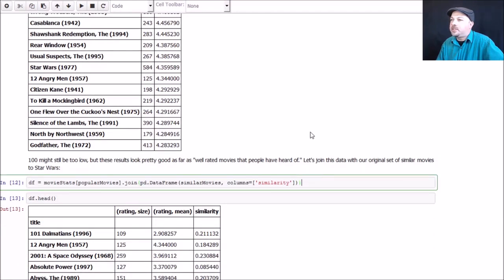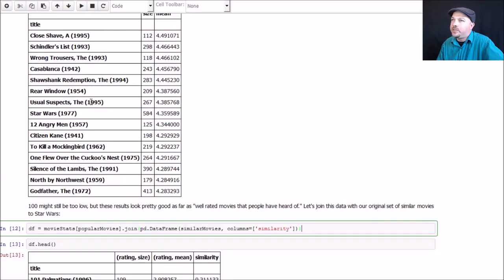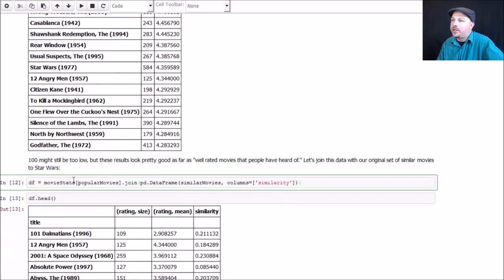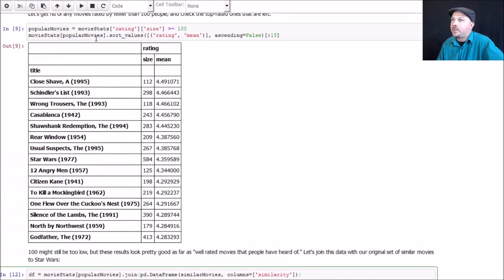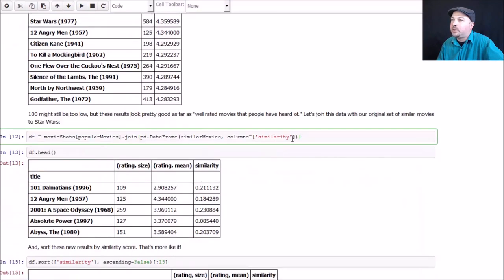So let's go ahead and basically make our new data frame of Star Wars recommendations, movies similar to Star Wars, where we only base it on movies that appear in this new data frame. So we're going to use the join operation to join our original similar movies data frame to this new data frame of only movies that have greater than 100 ratings. Okay, so we're going to create a new data frame based on similar movies where we extract the similarity column, join that with our movie stats data frame, which is our popular movies data frame, and we'll look at the combined results.